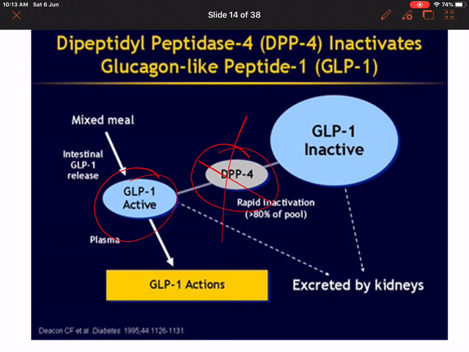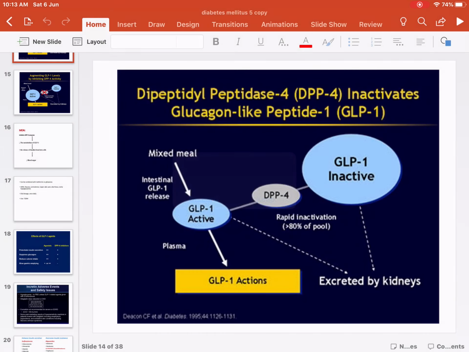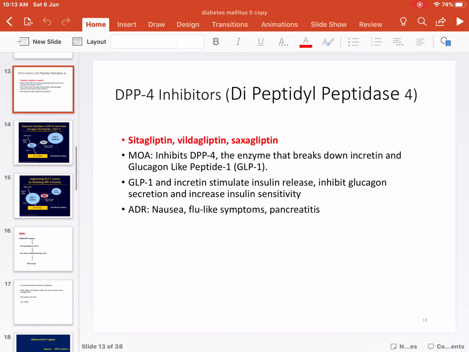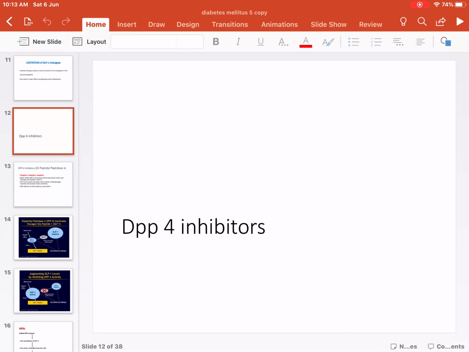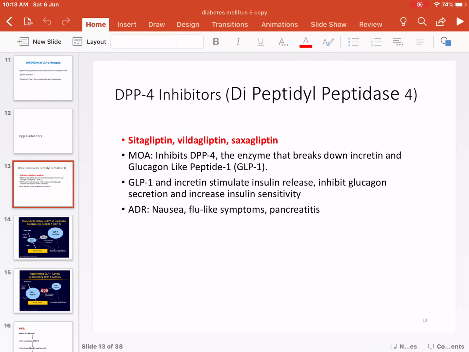So let's look into what the drugs are. The DPP-4 inhibitors are sitagliptin, vildagliptin, and saxagliptin. What is the mechanism of action? It inhibits DPP-4, that is the dipeptidyl peptidase enzyme. If it is inhibited, GLP-1 is not metabolized, so there will be increased levels of GLP. Because GLP-1 is increased, incretin and insulin release is going to be increased, glucagon decreased, and increased insulin sensitivity is going to be seen.